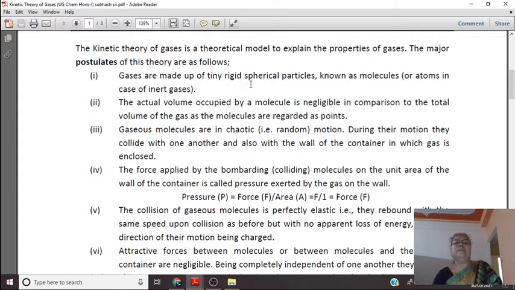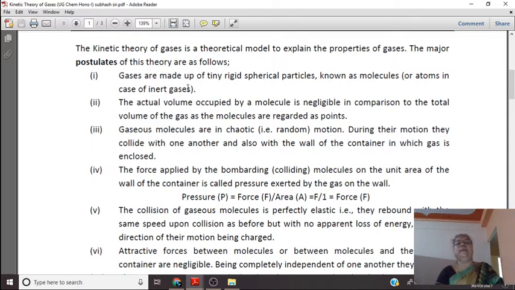rigid, that means incompressible, and spherical particles. Remember well, gases are made up of tiny, rigid, spherical particles known as molecules, or atoms in the case of inert gases.